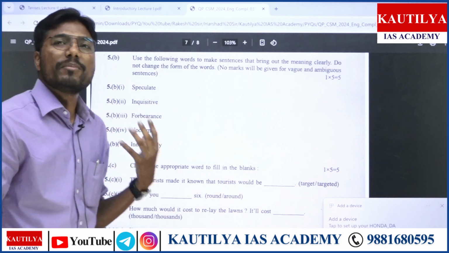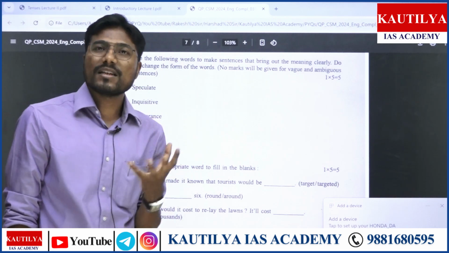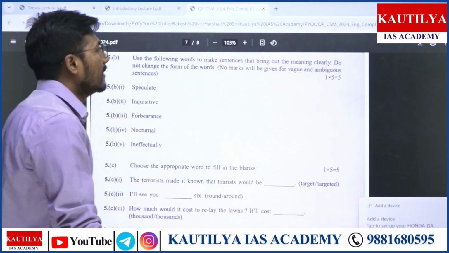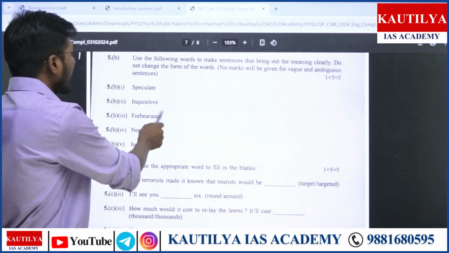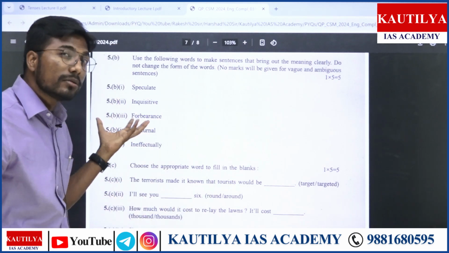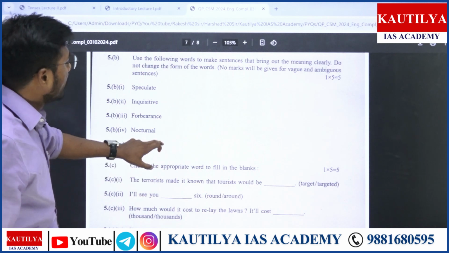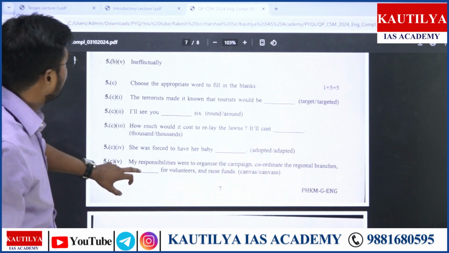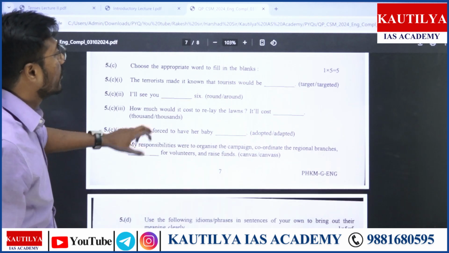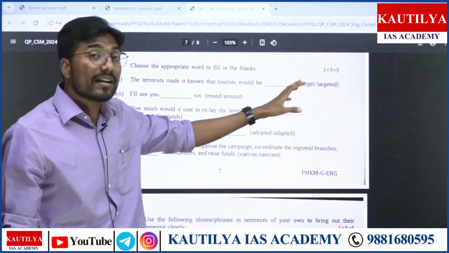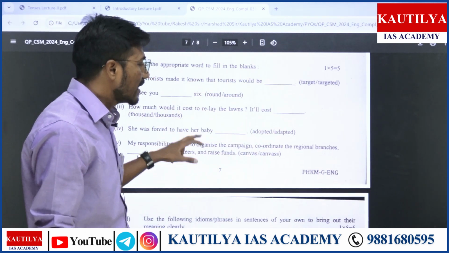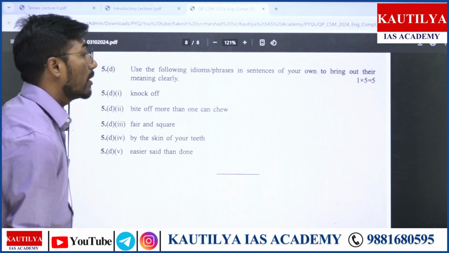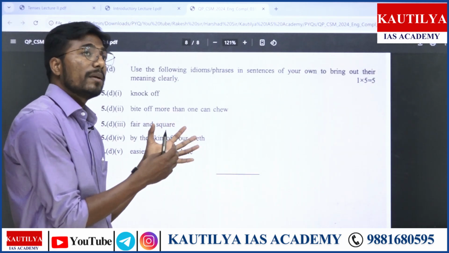Sometimes you can use projection as well, as we say, the projected cost, right? Then inquisitive, forbearance, nocturnal, what do they mean? Then the last part of this is the appropriate word to fill in, like target or targeted. We are going to understand everything in a step-by-step manner so that you can solve this paper hassle-free.